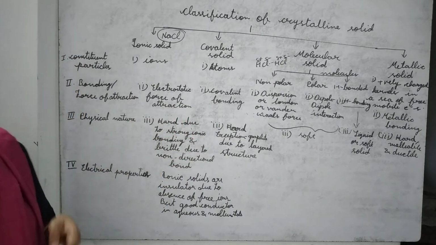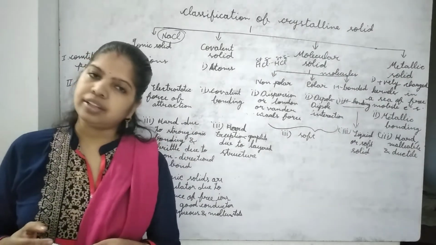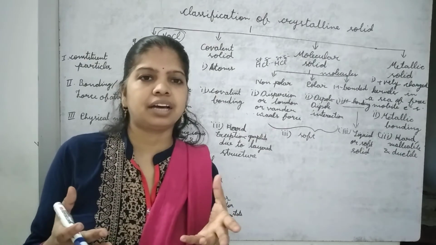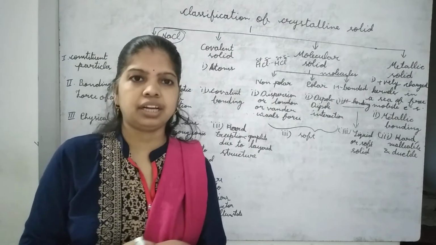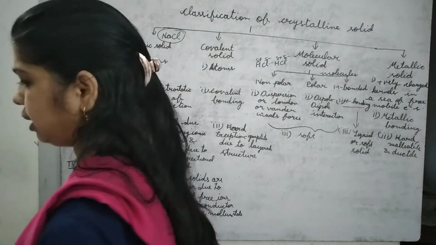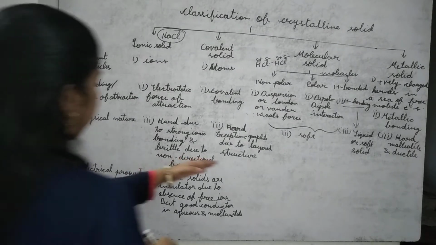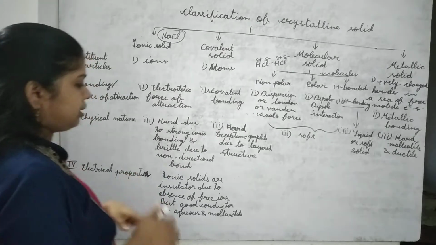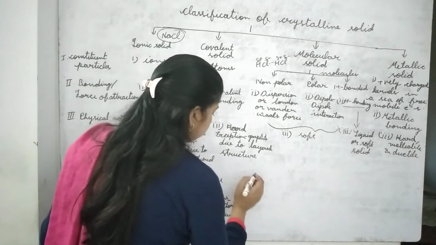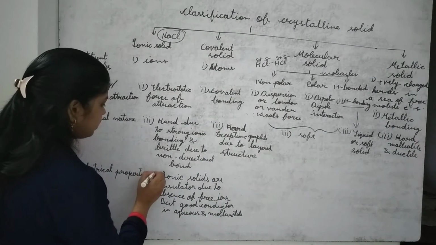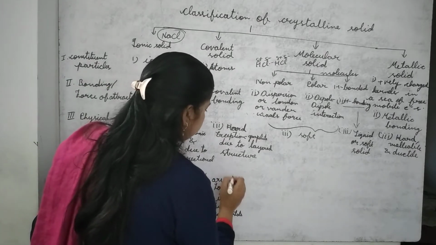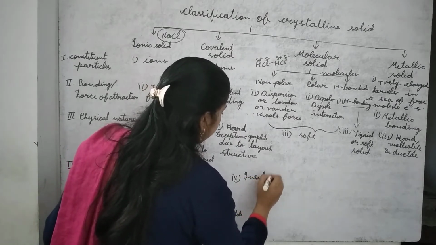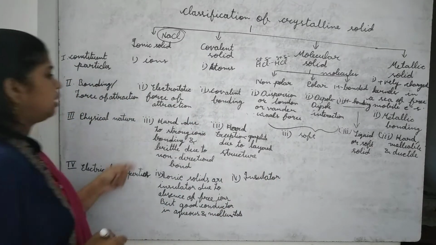Now in case of covalent solid, atoms are sharing electrons with each other, and it is forming a covalent solid. So covalent solid is normally not a good conductor, it is an insulator, it is not conducting electricity. Covalent solid is insulator, but here also again we have an exception.